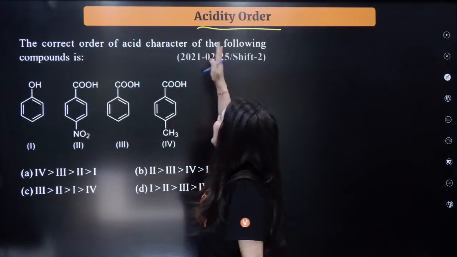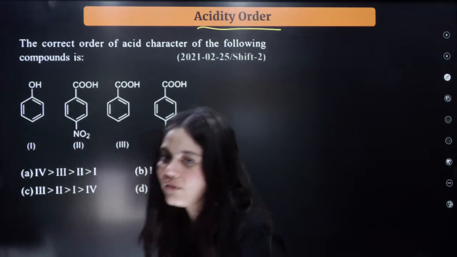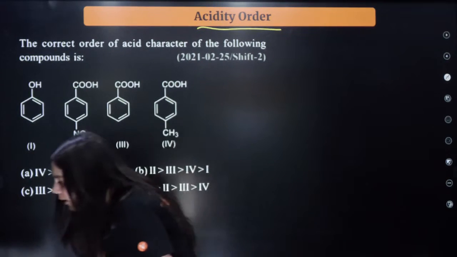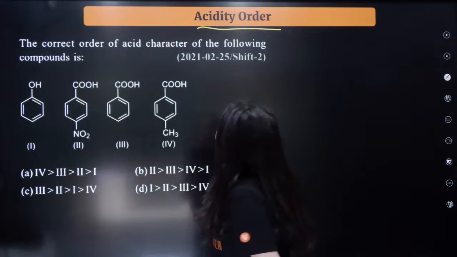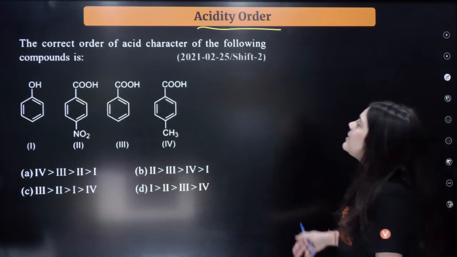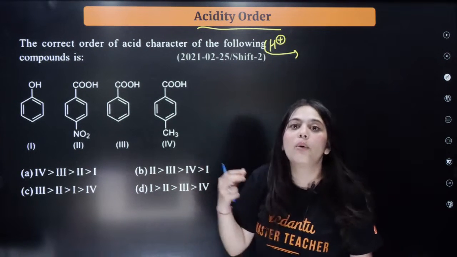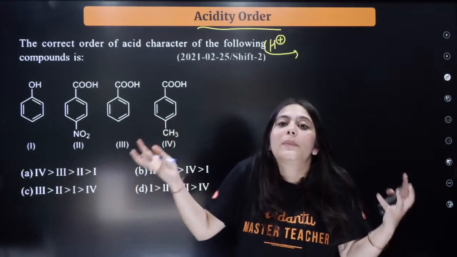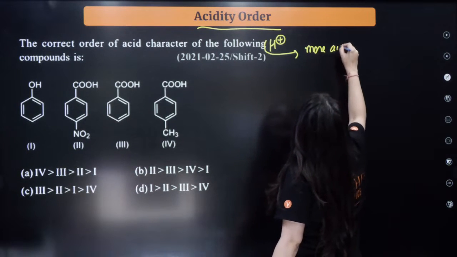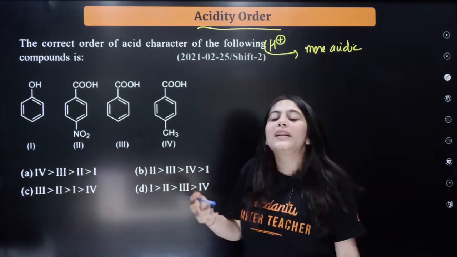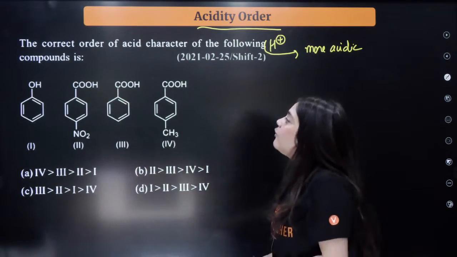The correct order of acidic character of the following compounds is, who can answer this question for me? Try to answer this question, then I will tell you the answer. Once again, the compound which easily gives away H plus will be the more acidic compound, isn't it? And H plus giving away depends upon the stability of the anion form.